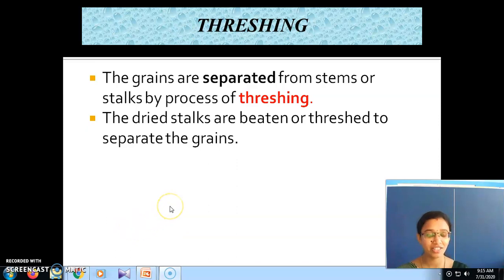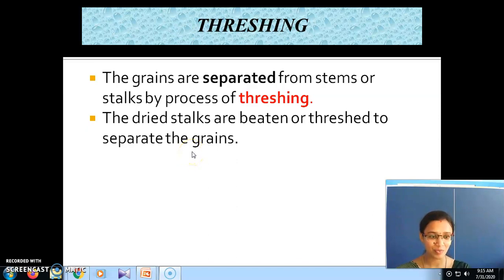Okay, so what is the first process which we had seen? It is hand picking. For what type of impurities is this hand picking method used? Yes, it is used for the separation of large size impurities.